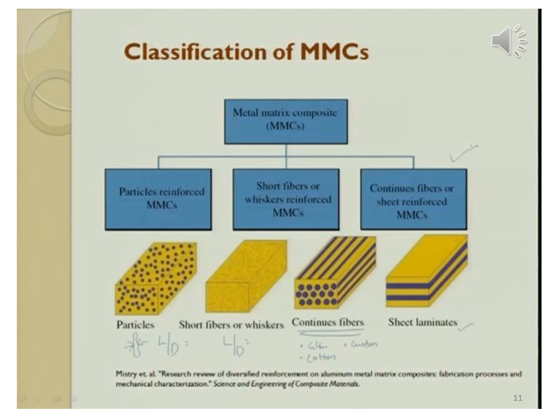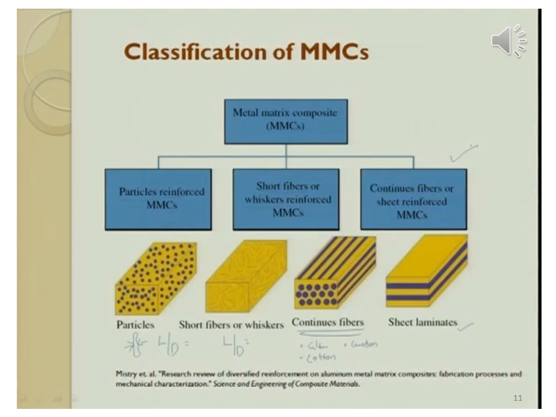The first type is particle reinforced metal matrix composite material. It is clear from the name that the reinforcing phase will be present in the form of particles, and this phase will be embedded within the matrix phase.